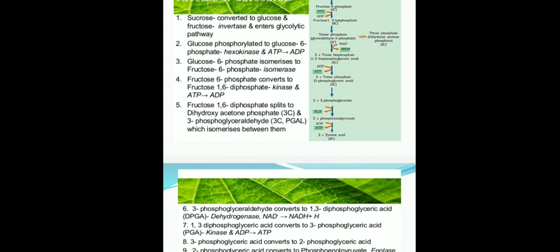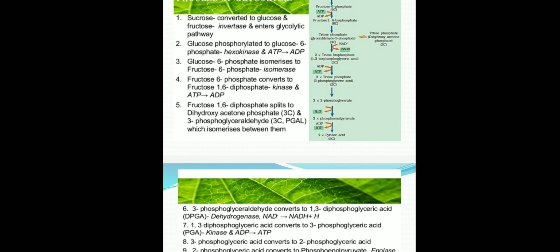So this NADP molecule is utilized and NADPH molecule is formed. In such cases, 3-phosphoglyceraldehyde is converted into 1,3-diphosphoglyceric acid in the presence of dehydrogenase enzyme. So this is the sixth step.